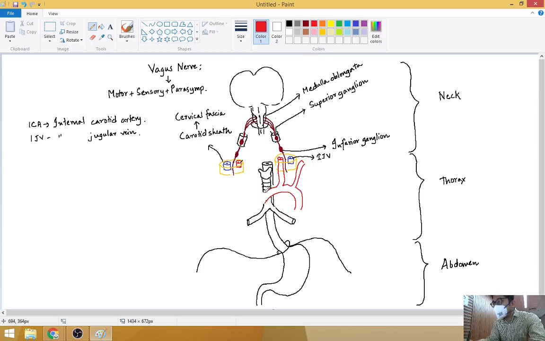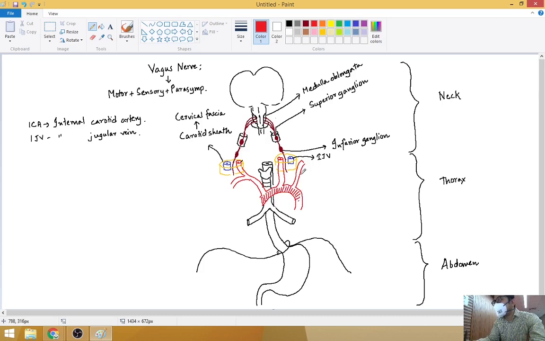Between T4 and T5. Yes, but in cadavers, usually it is T4. Okay. So now here you can see I am drawing the internal carotids. What is this vessel? What is this vessel? So there are three branches coming up from there.